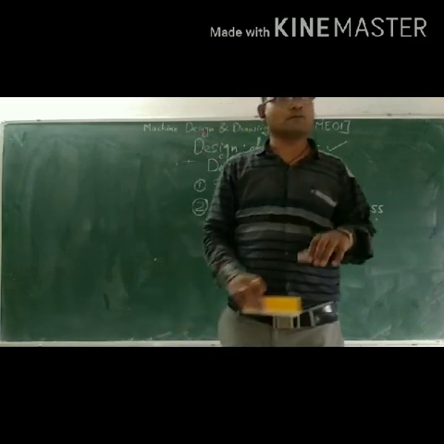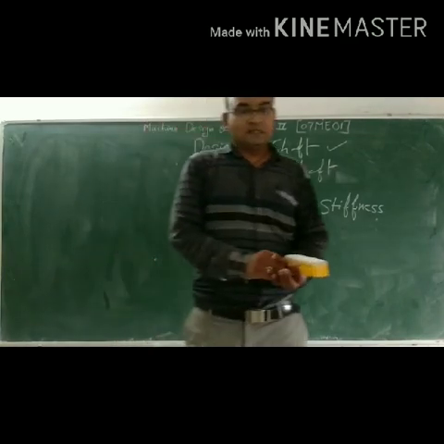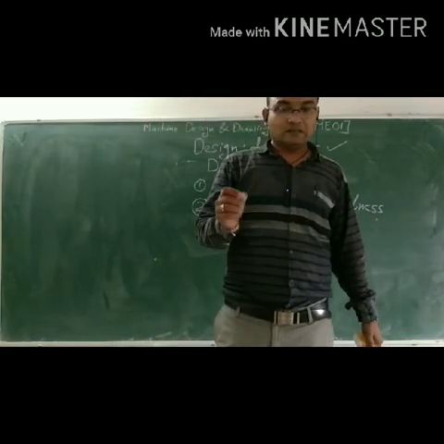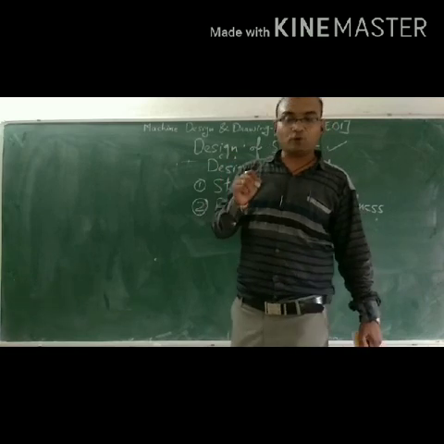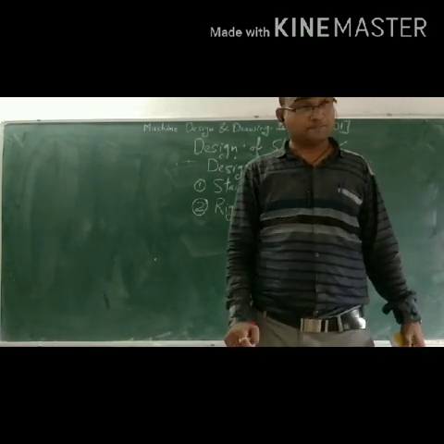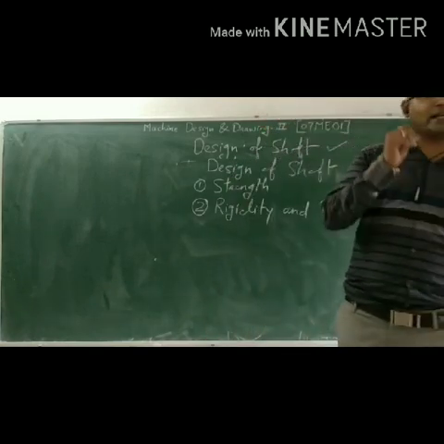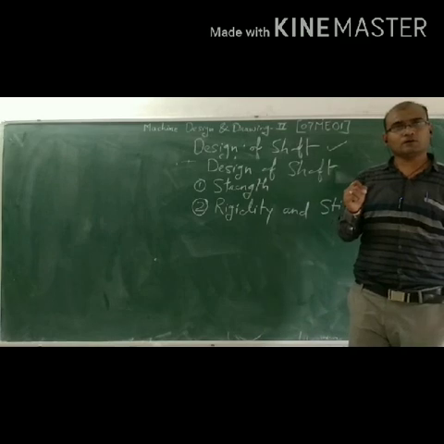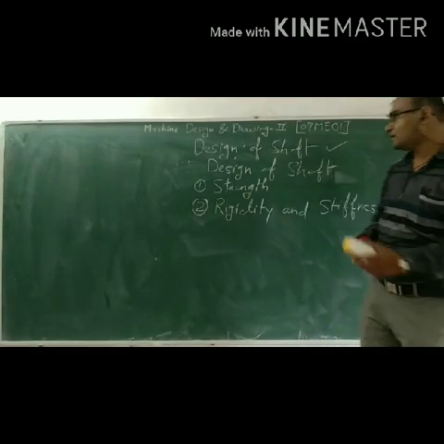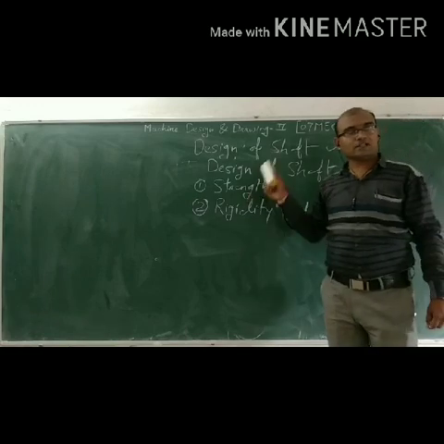In designing the shaft on the basis of strength, we can start the design of shaft.